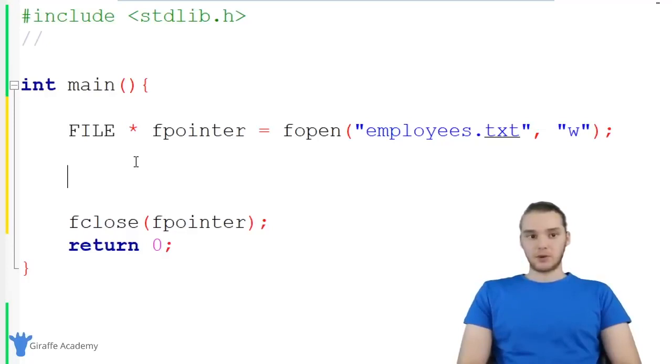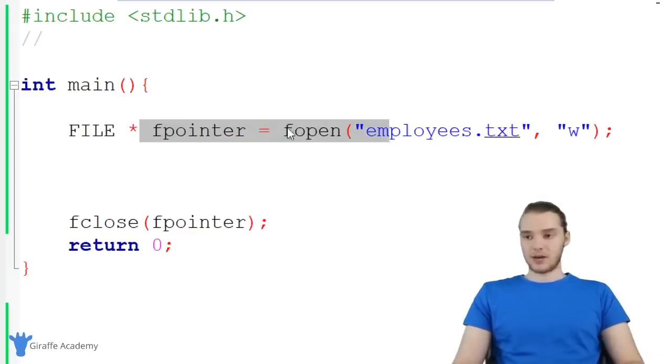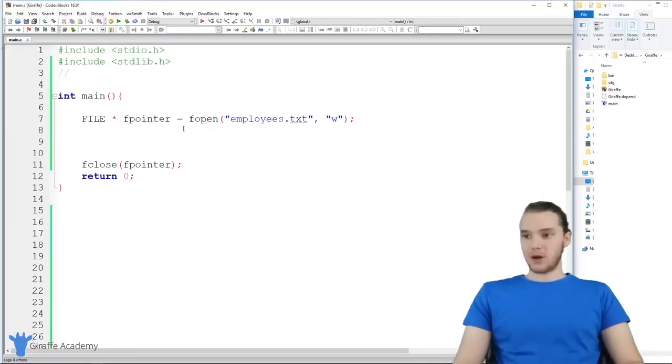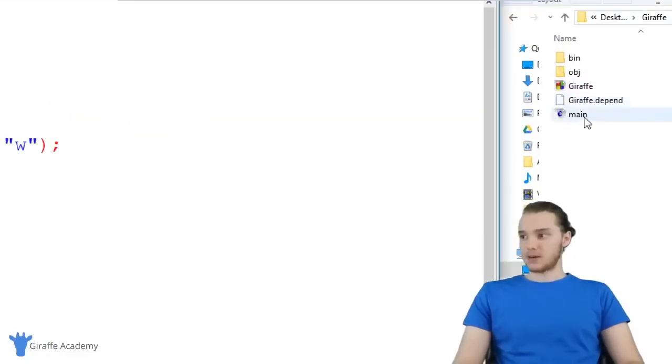And what I want to do is actually write some information to this file. But actually, let me just show you guys really quick what's happening here. Without doing anything else, just using this line right here, when I run my program, a new file called employees.txt is going to get created. Over here, I'm in my little directory.